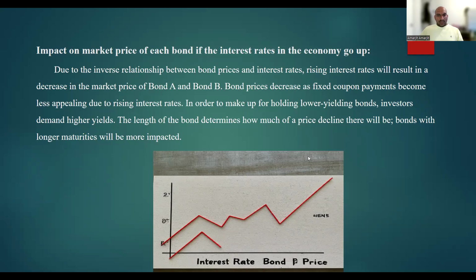Now we will discuss bond B. Bond B has a shorter maturity, while its price will also decrease due to availability of higher yielding bonds. The impact of discounting future cash flow will be less pronounced because the cash flow are received sooner. Therefore, the price decline for bond B will be smaller compared to bond A,